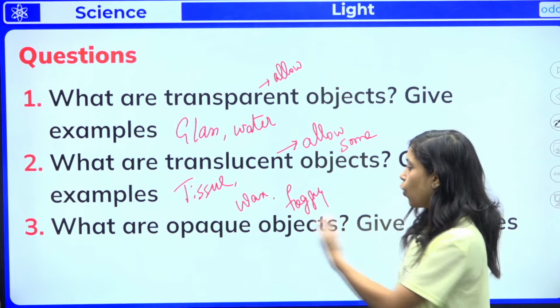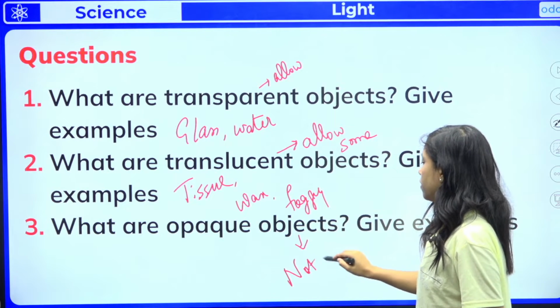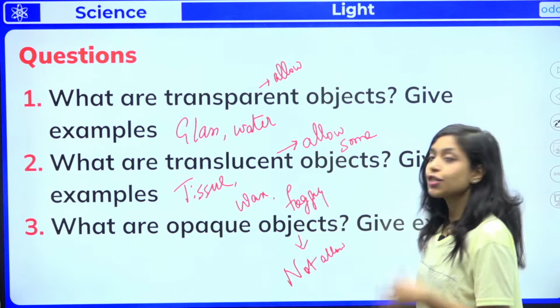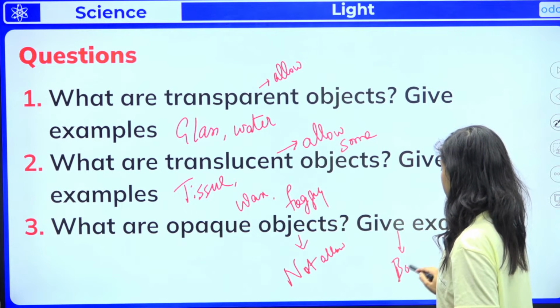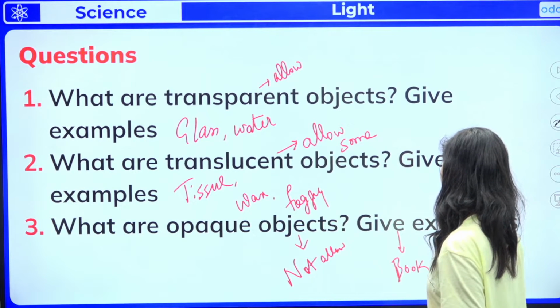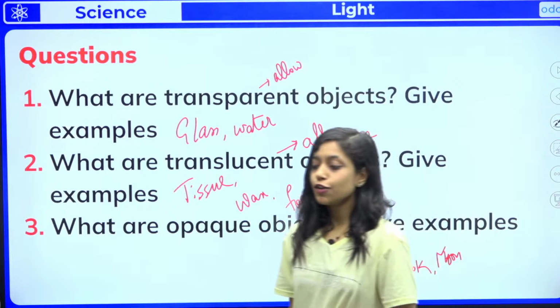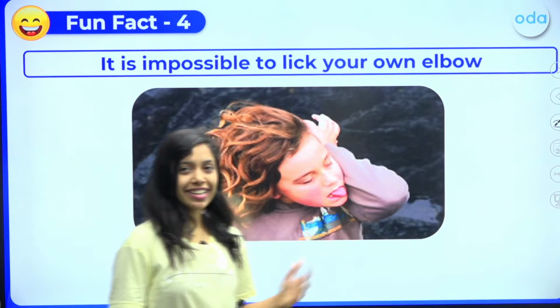And next, coming to what are opaque objects, of course it will not allow any of the light rays to pass through them. So give examples. Of course it will be a book, human beings you can write, or the moon you can write. All these are opaque objects. Is it clear to all of you? That's great.